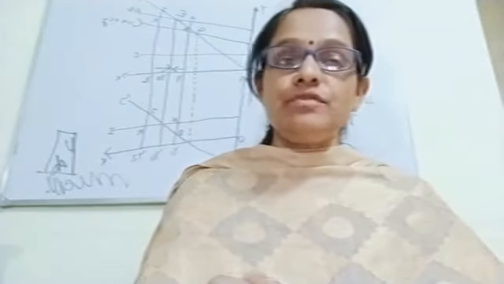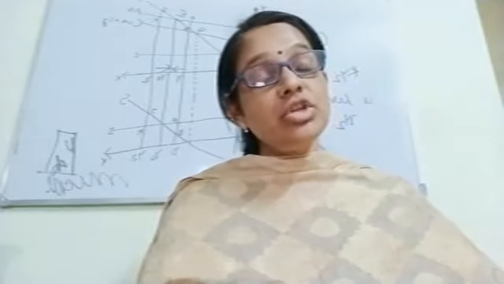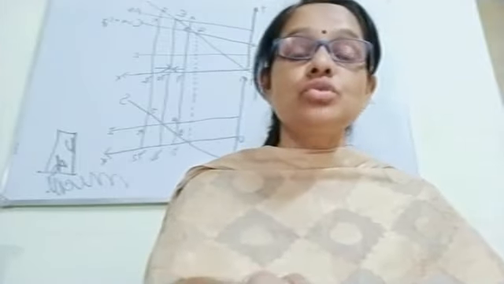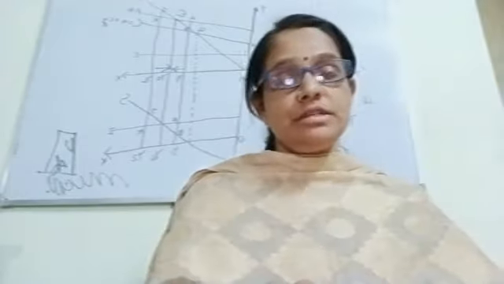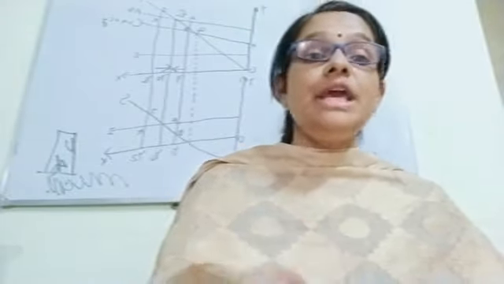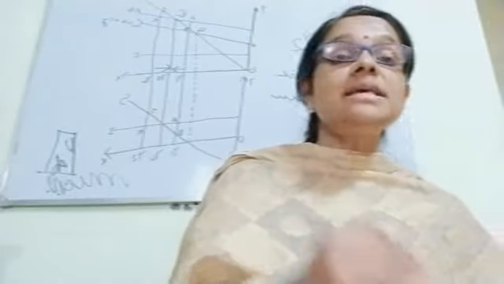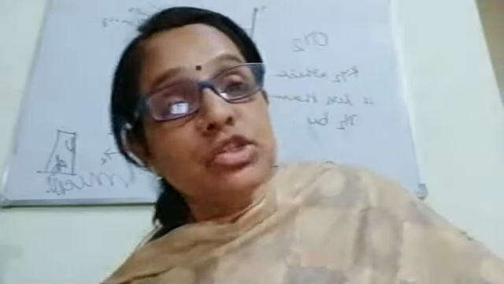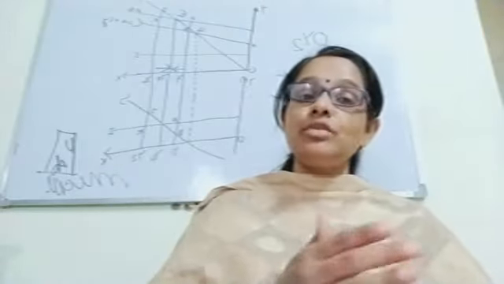Okay, 2 more contingent functions are left, children. I hope you people have understood the first contingent function of money. What is the first contingent function of money? Guiding force to consumers. Because the consumer wants to maximize utility. A consumer will be able to maximize utility only when he follows the general rule, that is marginal utility must be equal to price, and we know that price is expressed in terms of money. So what actually helps a consumer to take his consumption decision? It is money.